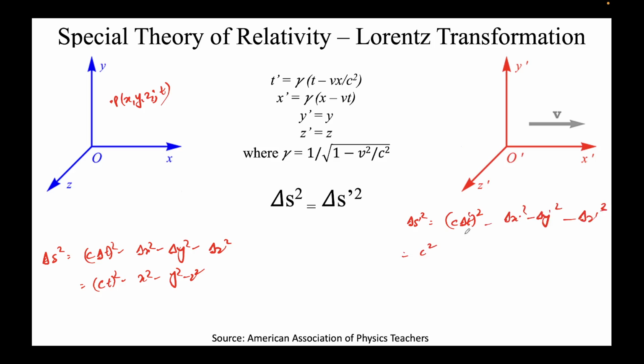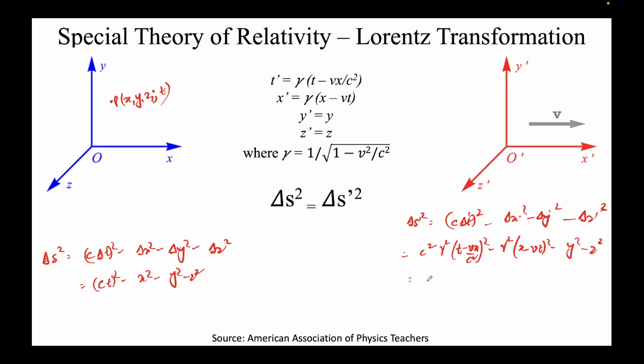So c squared delta t prime, what is the value? This is the value: I'll put gamma squared (t minus vx by c squared) whole squared. Delta x prime will be nothing but x prime minus 0, so this will come out to be gamma squared (x minus vt) whole squared. Delta y, which is nothing but y prime minus 0, will come out to be y squared. Similarly, this will come out to be z squared.